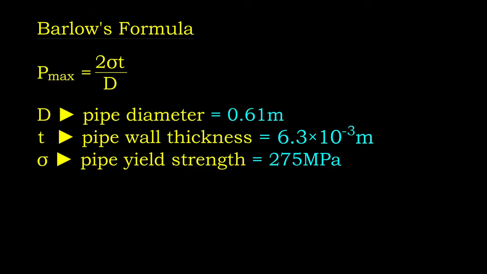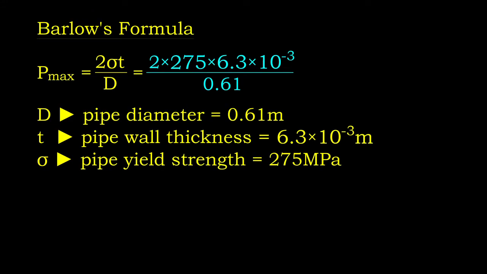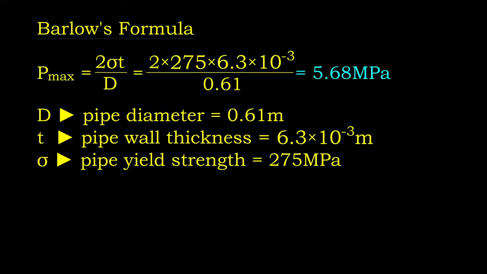Let's look at the steel pipe again. The pipe thickness is 6.3 mm, ignoring the cement lining thickness. The external diameter of the pipe is 610 mm, while the yield strength of the pipe is taken as 275 MPa. By using Barlow's formula, we know the pipe can withstand up to 5.68 MPa of pressure.